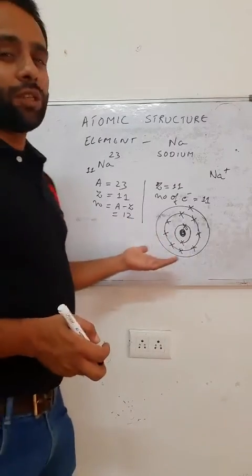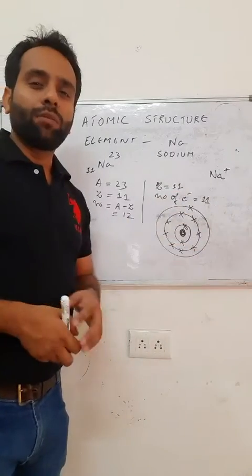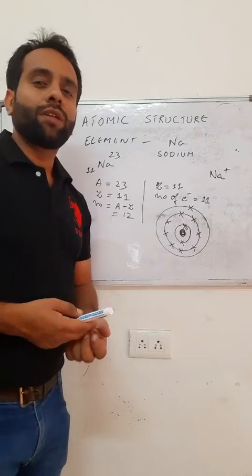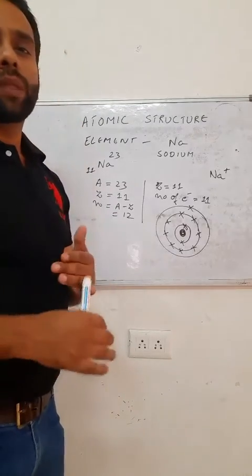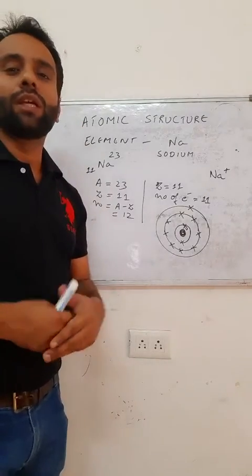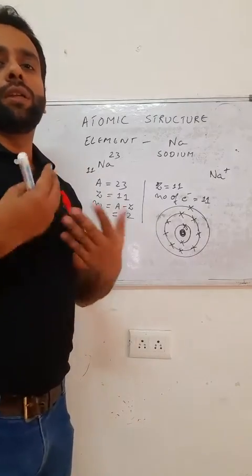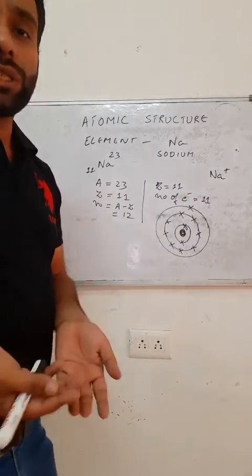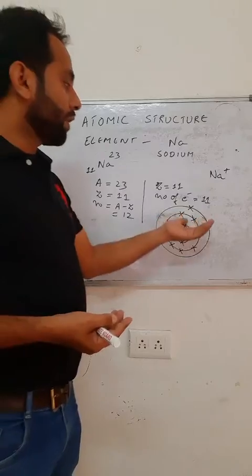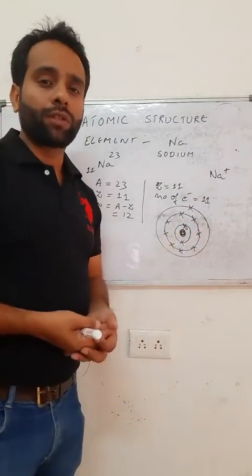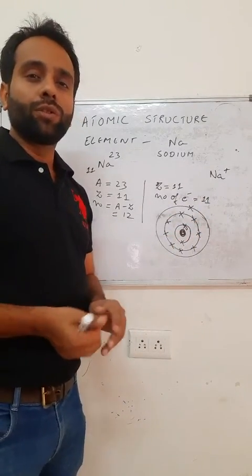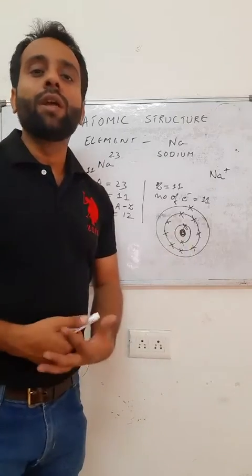Through this representation we can explain other elements. To know the structure, we must know their atomic number, their mass number, and their electronic configuration, and how we fill according to the maximum number of electrons. These are the things I had to explain in atomic structure.